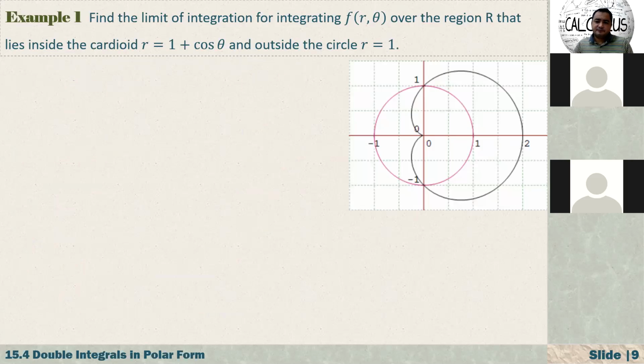Let's see another example. Find the limits of integration for integrating f over the region R that lies inside the cardioid r equals 1 plus cosine of theta and outside the circle r equals 1. Okay, guys, while plotting some points, we can draw this. Cardioid means heart, it is in heart shape, that's why it is called cardioid. To draw this, if it is not so simple, I suggest you use Graphmatica.